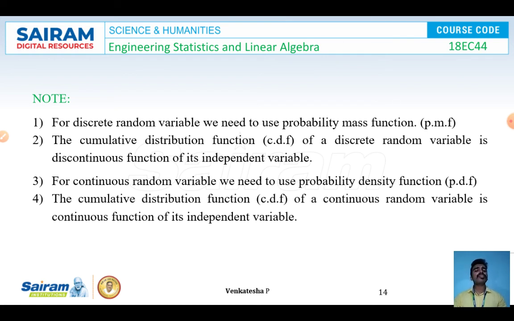In some cases the PDF can be used for discrete random variables also, but the PMF is applicable only for discrete random variables, while the PDF is applicable for both discrete and continuous. And the cumulative distribution function of a continuous random variable is a continuous function of its independent variable.